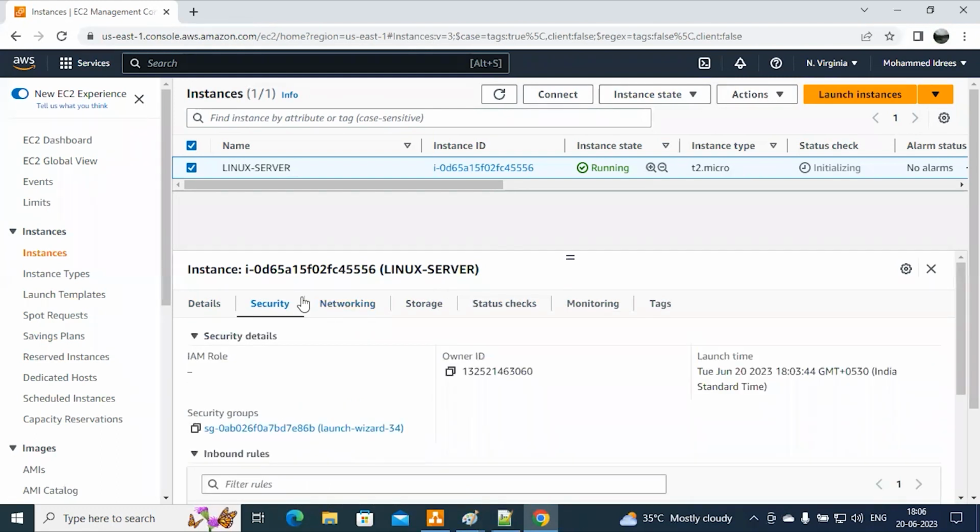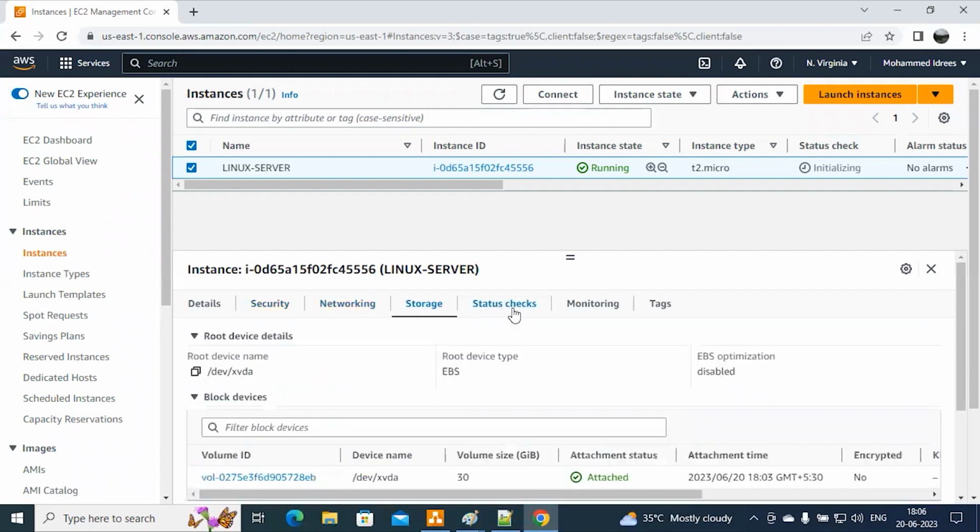Because see, this is my account example. You're working in XYZ company. Now in XYZ company, you got a requirement from the client. The client is asking to install a database server. So you're not a DBA admin. So what is your duty, or what is your task? You just have to create an EC2 server and hand this server over to the client. You will give this access to a DBA team. Fine. So now what is your duty? You have to check it out. Your security, networking, storage. All these things you need to take care of.